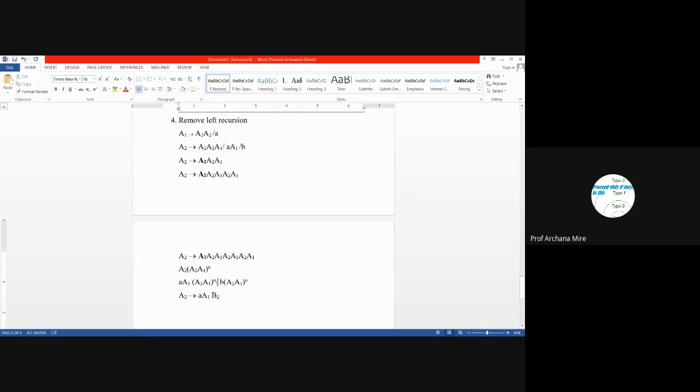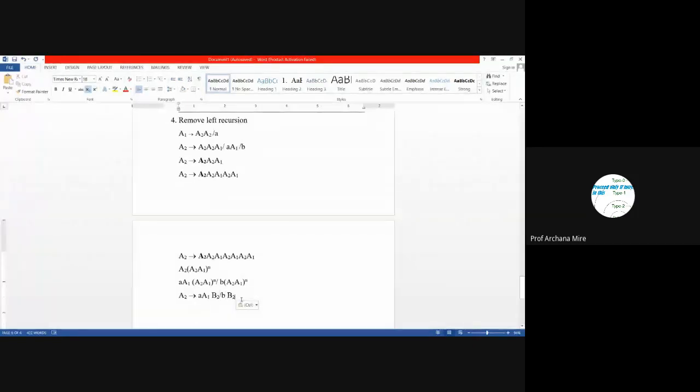Now once again, either strictly this AA1 should be generated, or this B should also be able to be generated. So we will be writing this B as well here. What about after that? After that, once again B2, because we need to write the production rule to generate the recursive structure.